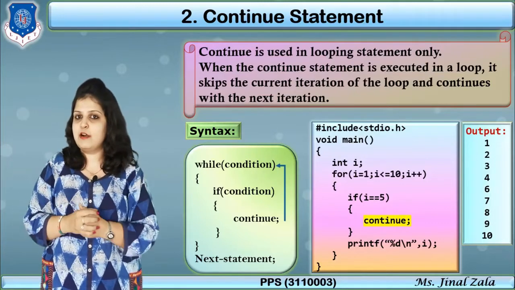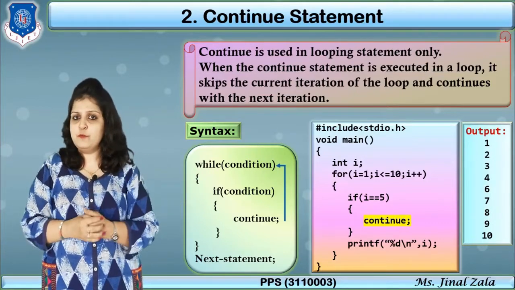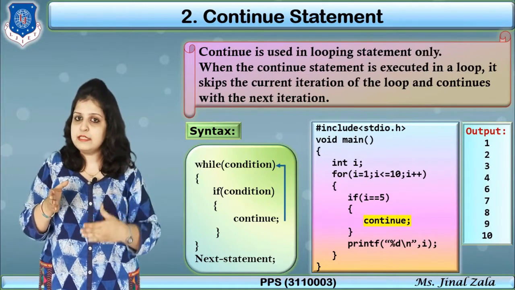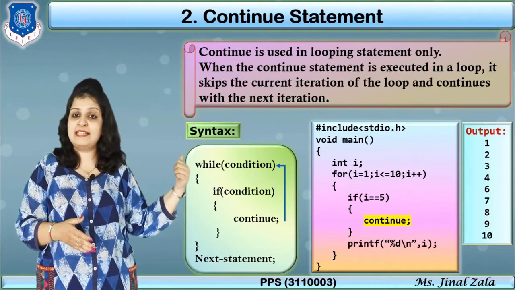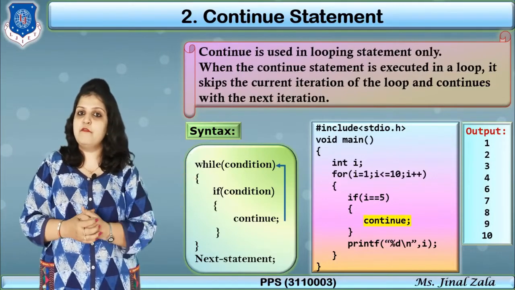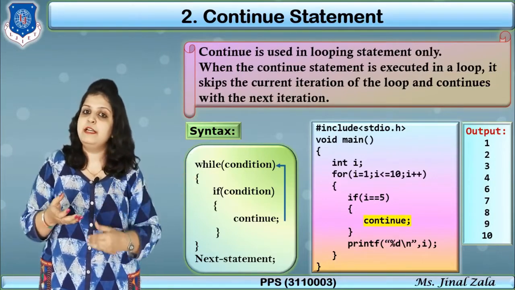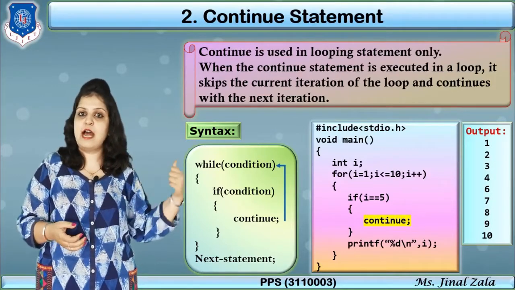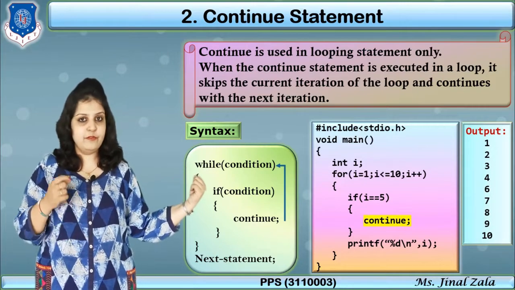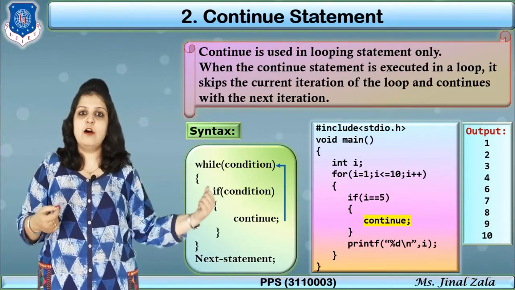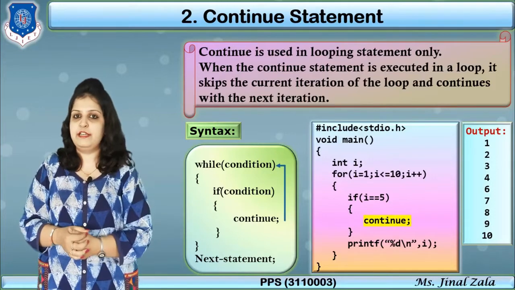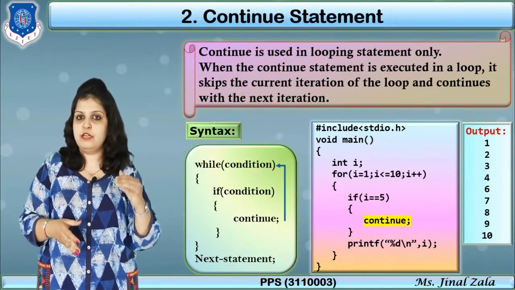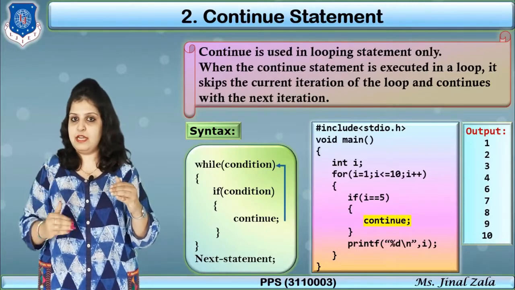So our next i becomes 6, and here in the output 1, 2, 3, 4 will be printed, and then directly 6 will be printed. How? Next i will be 6, and for 6 our condition becomes false, and again printf i will be executed. So we can say that when i becomes 5, continue is executing, and only for 5 our printf statement is skipped. So our output is like 1, 2, 3, 4, then after that 6, 7, 8, 9, 10.